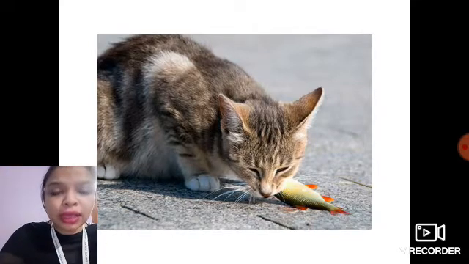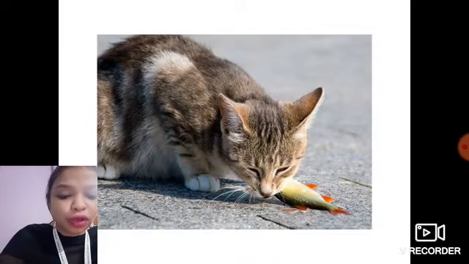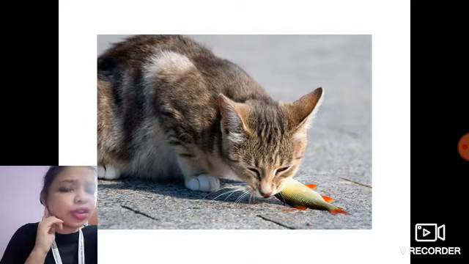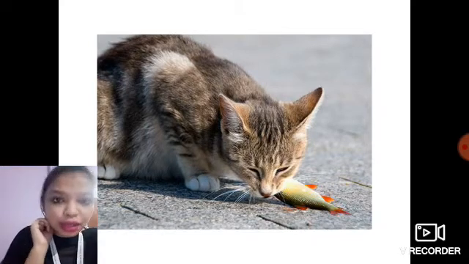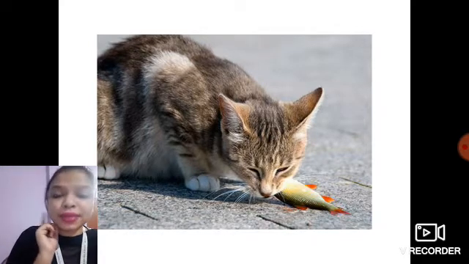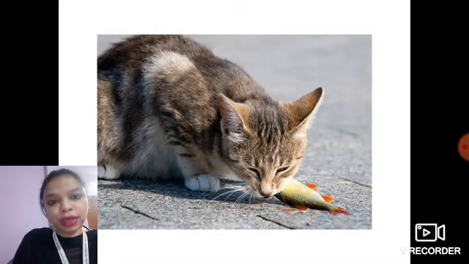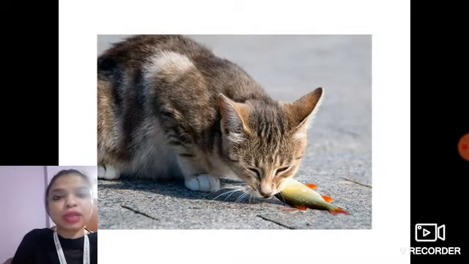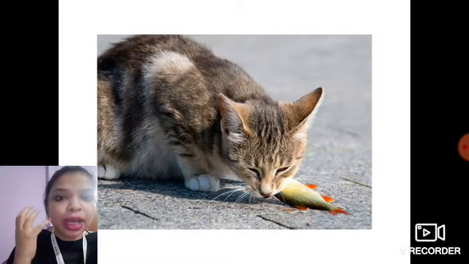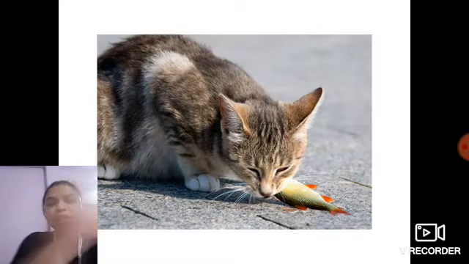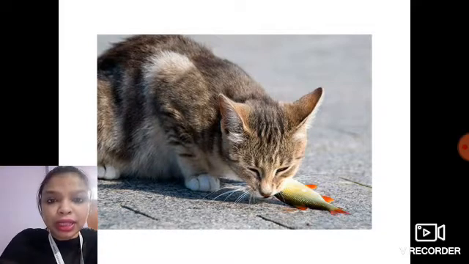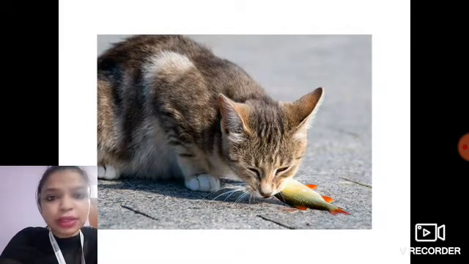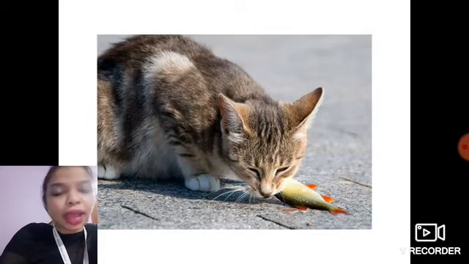The cats do that because they have a strong sense of hearing. They have a very strong sense of hearing. This strong sense of hearing helps the cat to find its food. Whenever there is some little noise or whenever something is going on, the cat will automatically get a message that something is happening nearby and I have to go and find it out. So in this way, the cat can find its own food. Because these animals are dependent on nature, they have to find their own food. They cannot prepare their own food like humans do.